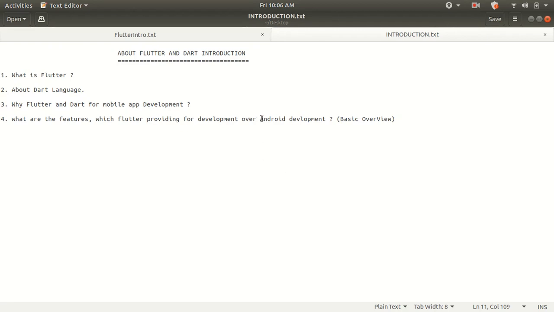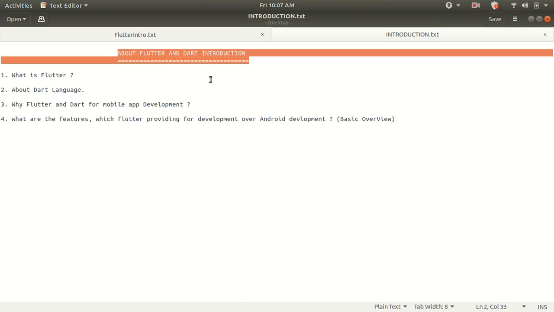Friends, you might know that Flutter is a very well developed framework which is developed by Google, and from now on Android also supports Flutter to develop web applications as well as mobile applications. So if you want to learn Android, then this is the chance for you. You have to start with Flutter and Dart because it's a developing community to develop web applications or mobile applications, or more on Flutter and Dart is on mobile applications.